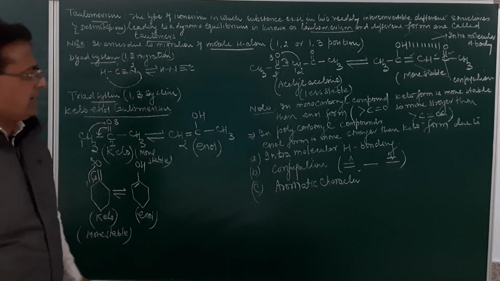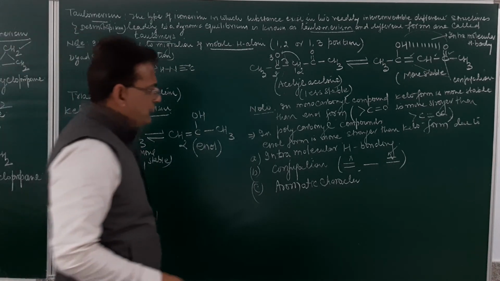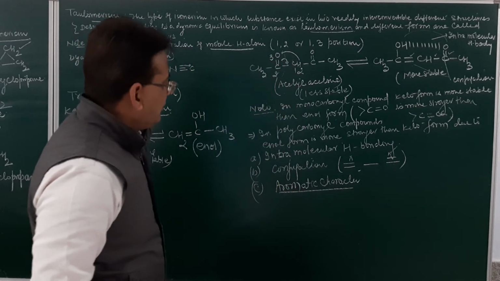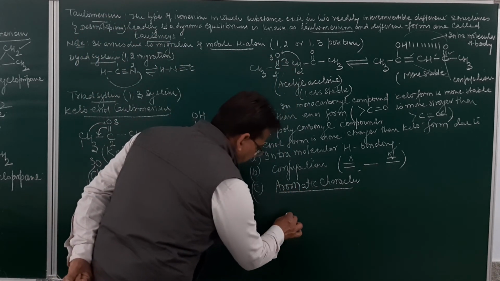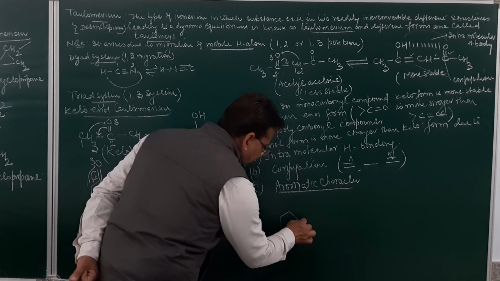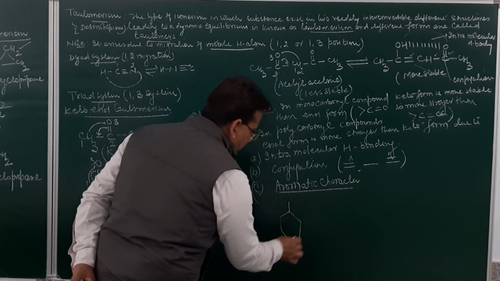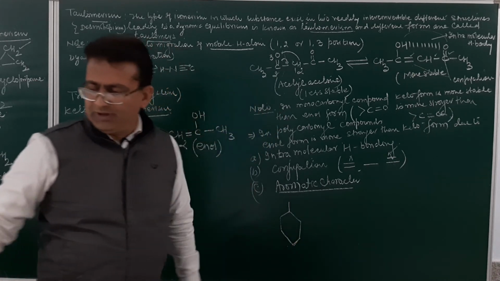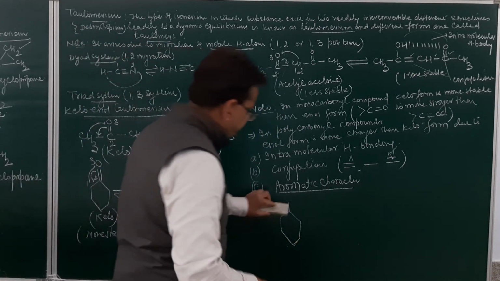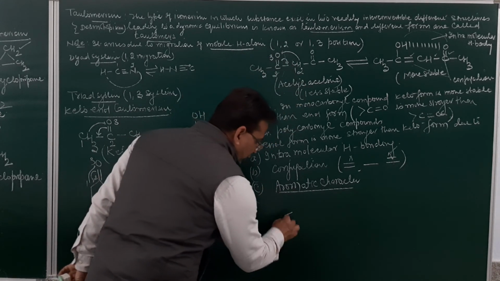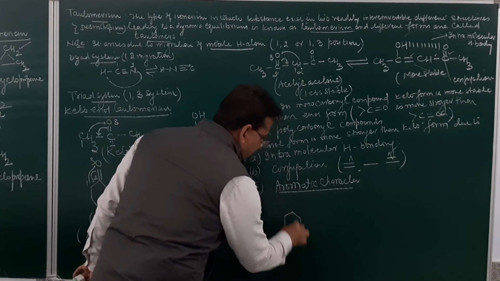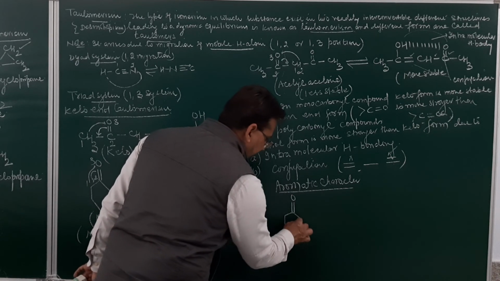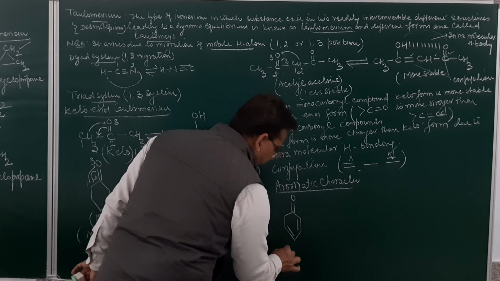There may be certain cases where the aromatic character may develop. Although students, you have by now not studied the aromatic character, but we will explain to you whenever that lecture will be delivered. Suppose we have got this group, this is a C double bond O. If we consider this structure, this is double bond and double bond. So which form is this? This is a keto form.